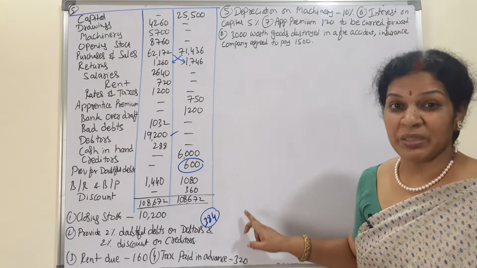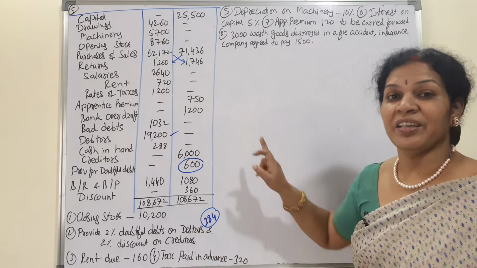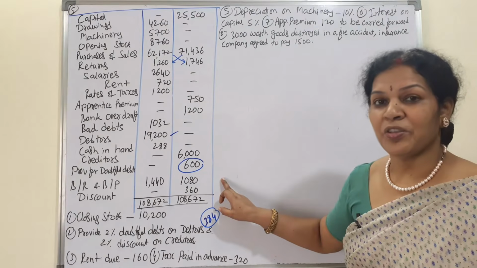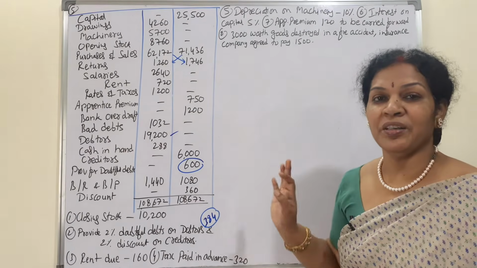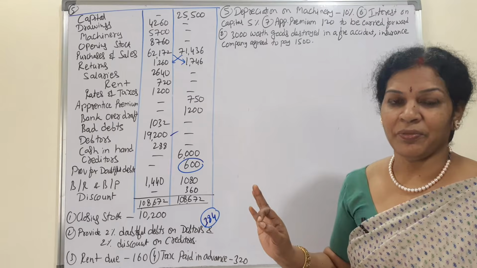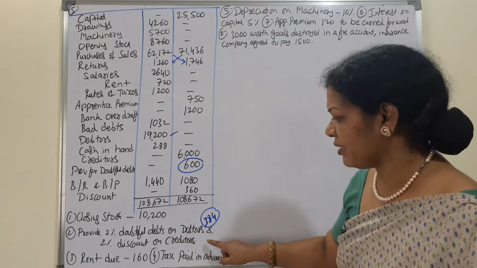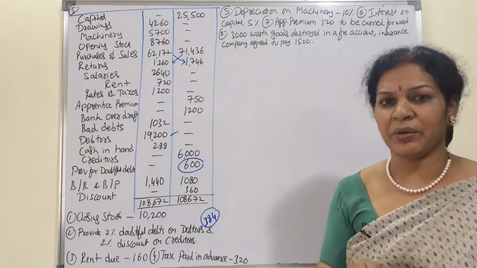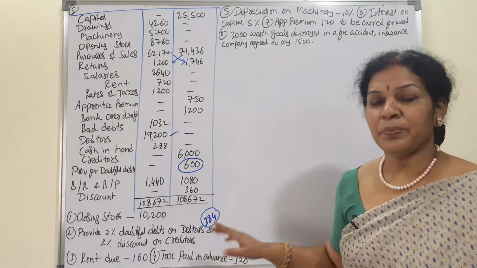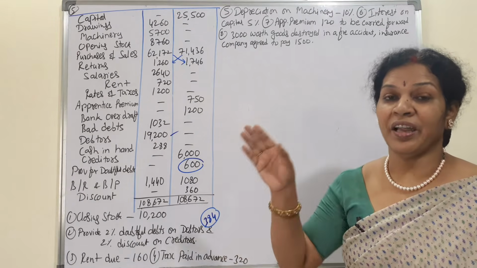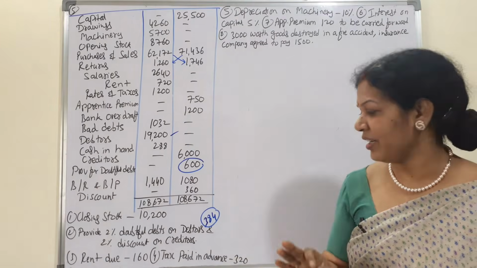This is loss, meaning a debit side item. Debit side item is less, credit side is more. So we'll write the balance onto the credit side of the P&L account. Next, 2% discount on creditors. This we have already done. Discount on creditors: P&L account credit side, and in the balance sheet deduct from the creditors.